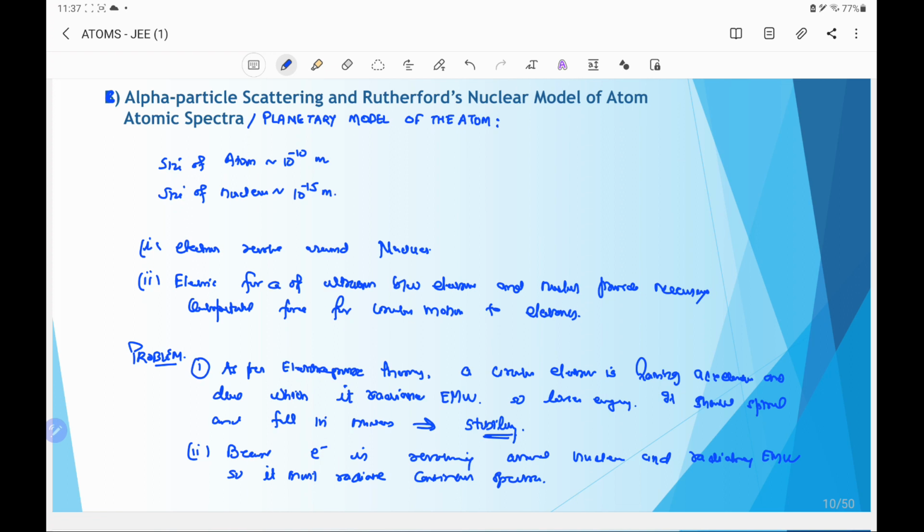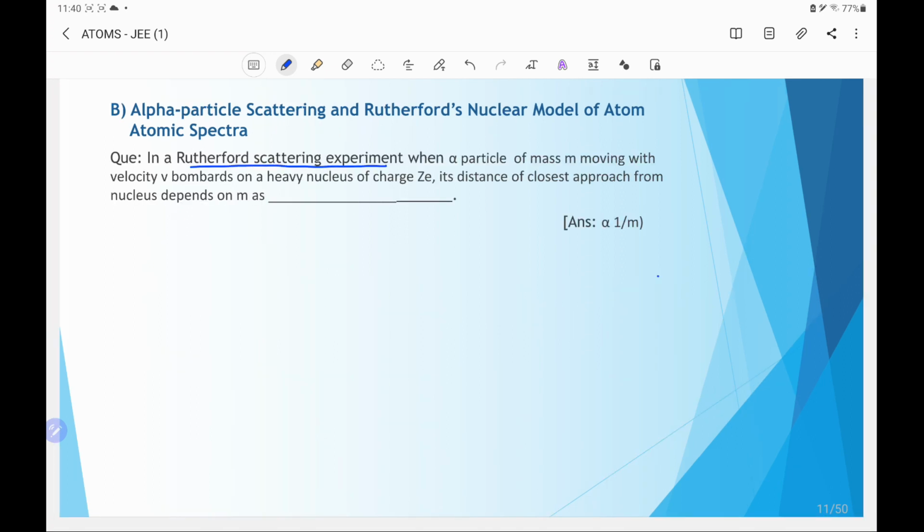Let's take a problem. In a Rutherford scattering experiment, when an alpha particle of mass m moving with velocity v bombards a heavy nucleus of charge Ze, its distance of closest approach from the nucleus depends on mass as. Here, the nucleus is given which has plus Ze charge. It is a heavy nucleus, and towards it is an alpha particle. An alpha particle is basically the helium nucleus, so it contains plus 2e charge.